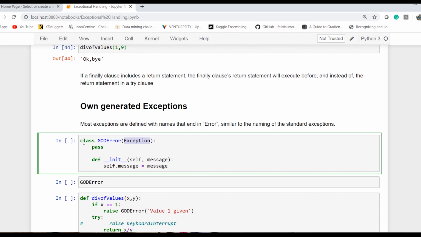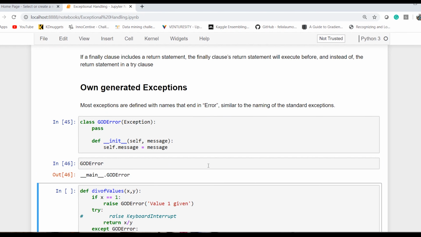I have declared my own exception, GotError, and I'm inheriting the main Exception class, and then I just simply have this particular statement here. So it's init and it will return whatever is passed to the exception.